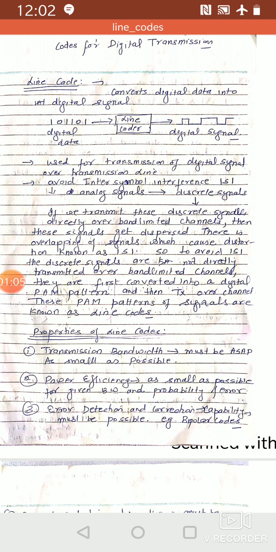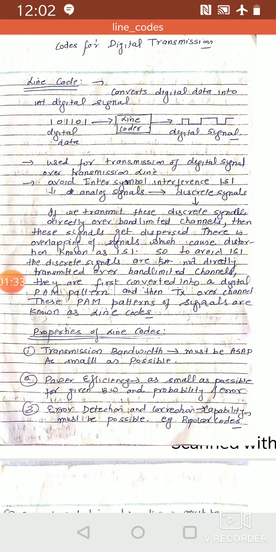So, to avoid inter-symbol interference, the discrete signals are not directly transmitted over a band limited channel, but are first converted into a digital pattern, digital wave or digital signal, and then we can transmit these signals over transmission lines. These PAM, pulse amplitude modulated patterns of signals, are known as line codes.